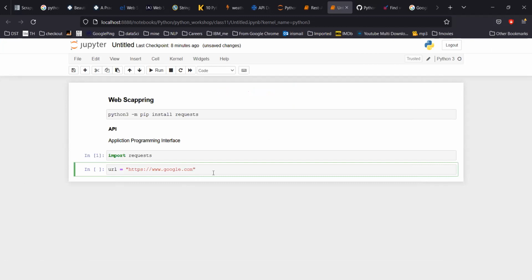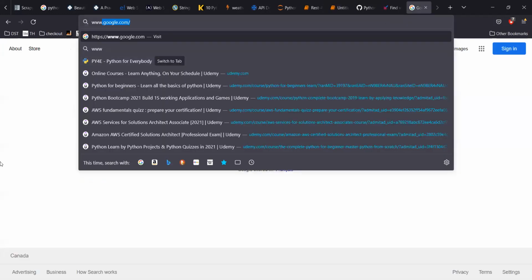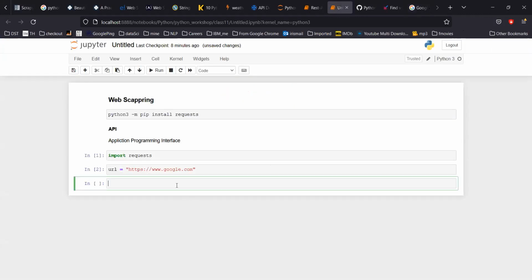This is the URL. Now I want to download this page locally. Rather than doing it in the browser, you will say it's very simple, just save this page. I agree, but how do you do it programmatically? You can do that with this.